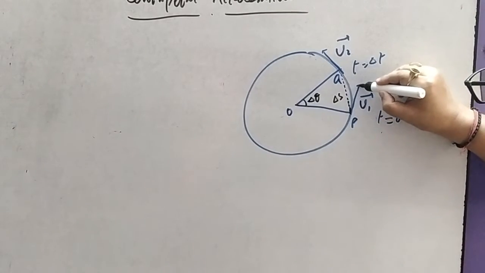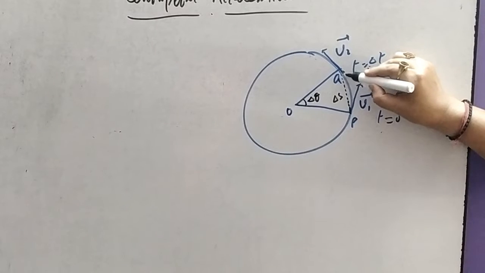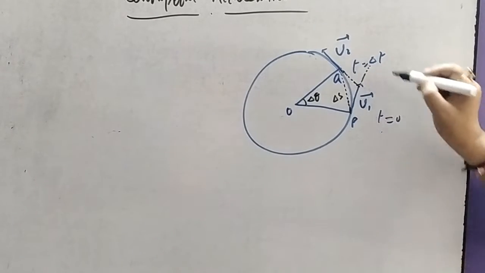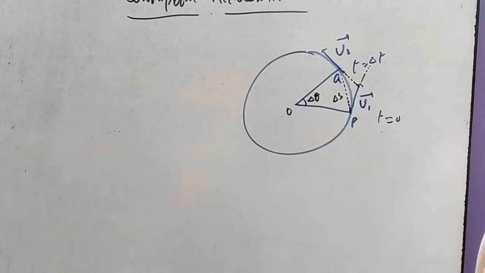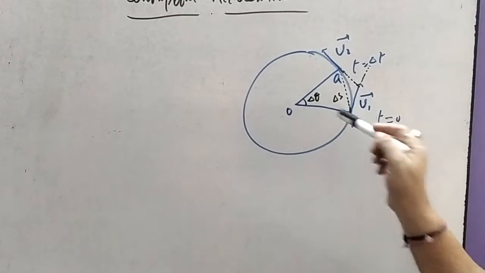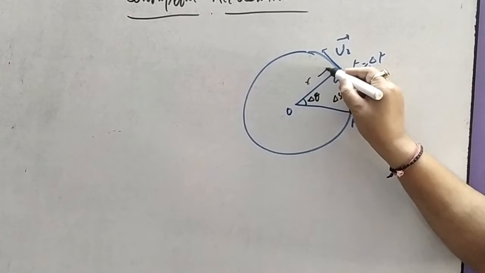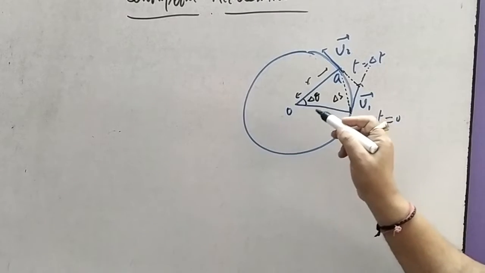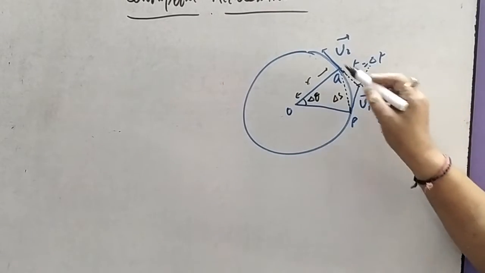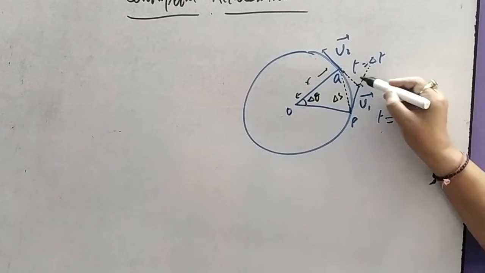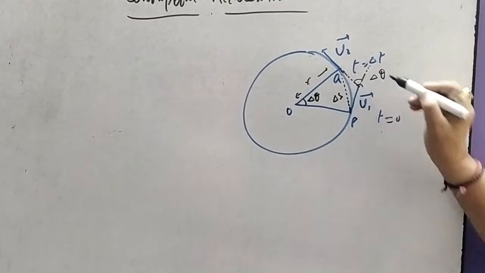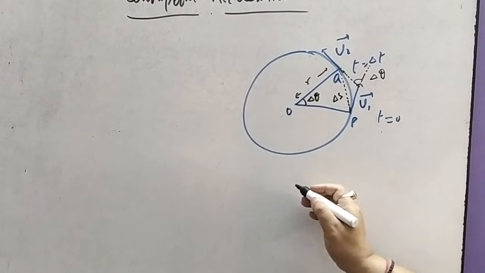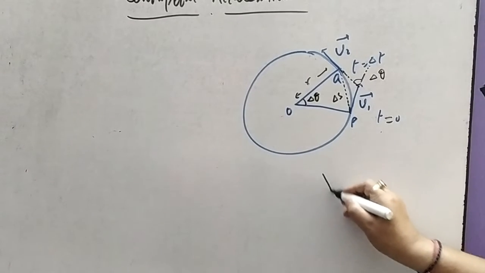And if I just produce this vector, we can see that in case of any circle, whatever angle between two radii will be the same as the angle between two corresponding tangents. If these two radii are subtending an angle delta theta, then these two velocities, they are the tangents, will also subtend an angle delta theta. Therefore, we can have this type of diagram.